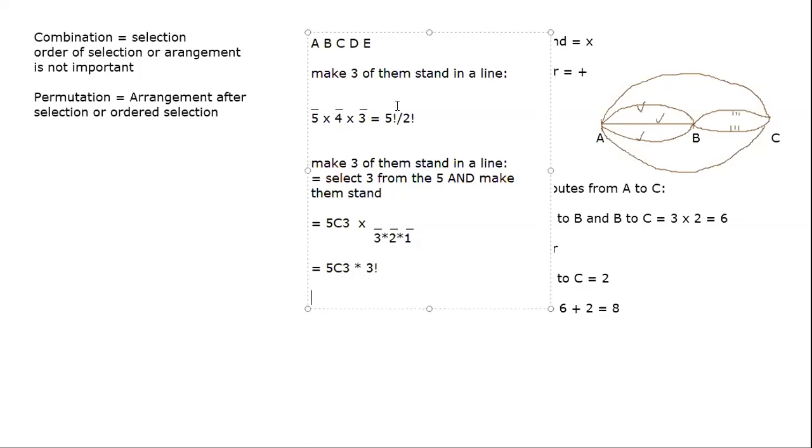Equate these two, so we get that 5 factorial over 2 factorial is 5C3 times 3 factorial. We end up getting 5C3 as 5 factorial by 2 factorial 3 factorial. So this is how the combination formula comes. Okay, nCr is n factorial divided by (n minus r) factorial times r factorial.